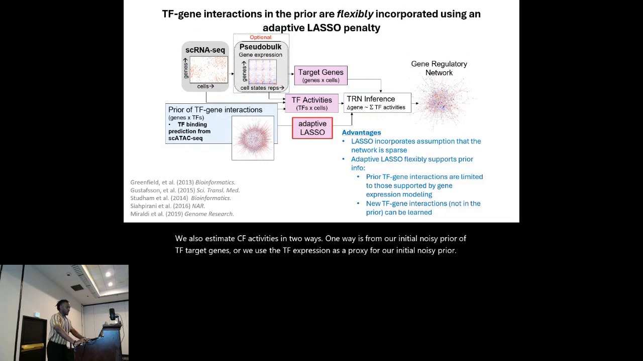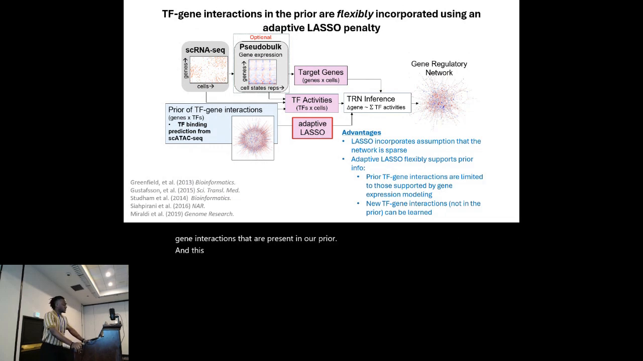Our model also uses adaptive lasso for feature selection. We need to select important TF gene interactions. Unlike the standard lasso, which penalizes all interactions equally, we use an adaptive lasso, which gives smaller penalties to TF gene interactions that are present in our prior. This helps prioritize known interactions while also allowing for discovery of new interactions from our datasets.